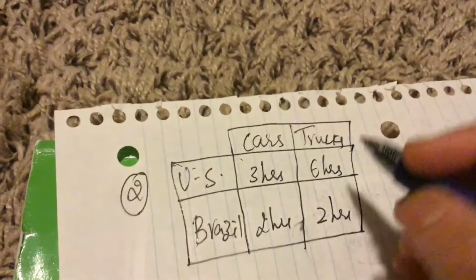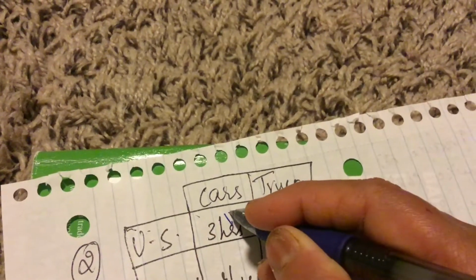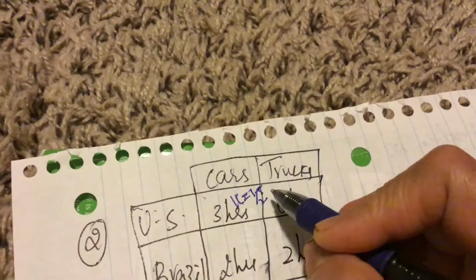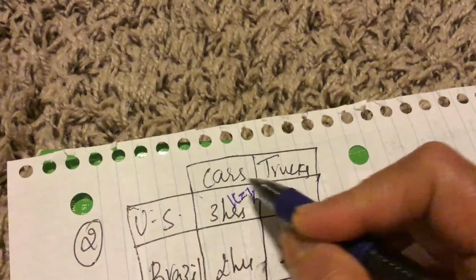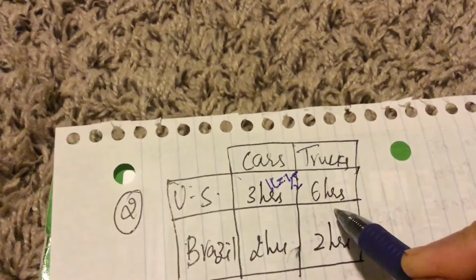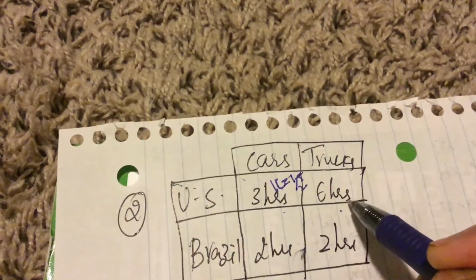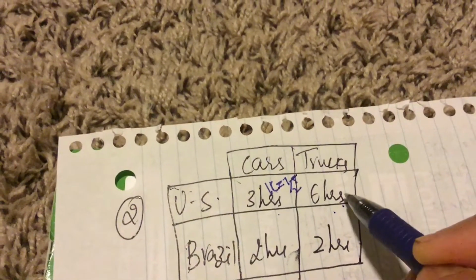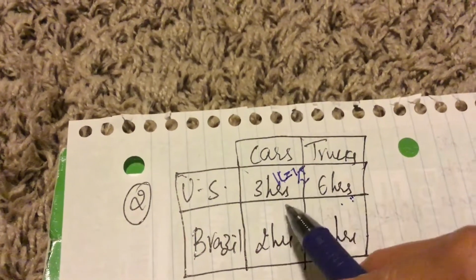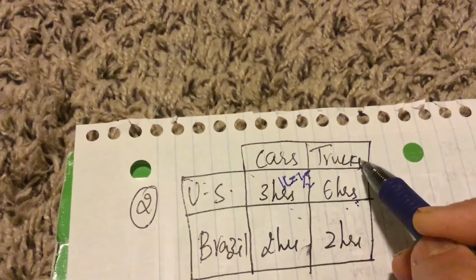So in the US, one car equals half a truck. This is the trade-off, the ratio or the opportunity cost. It means to produce one car, it has to give up half a truck, because in 3 hours it can only produce half a truck, since it takes 6 hours to produce one truck. So in 3 hours it can produce one car, but it can only produce half a truck.